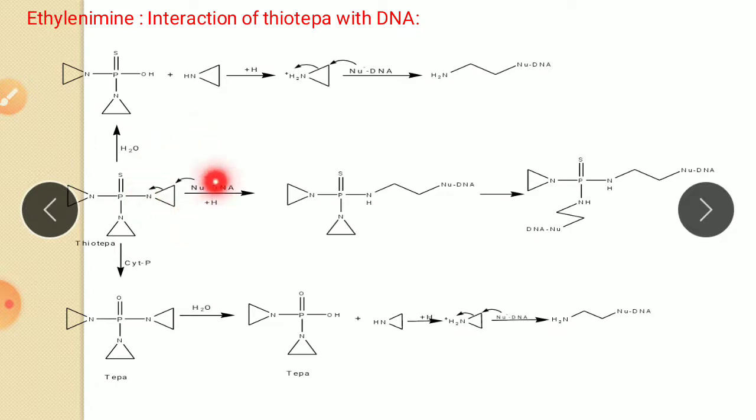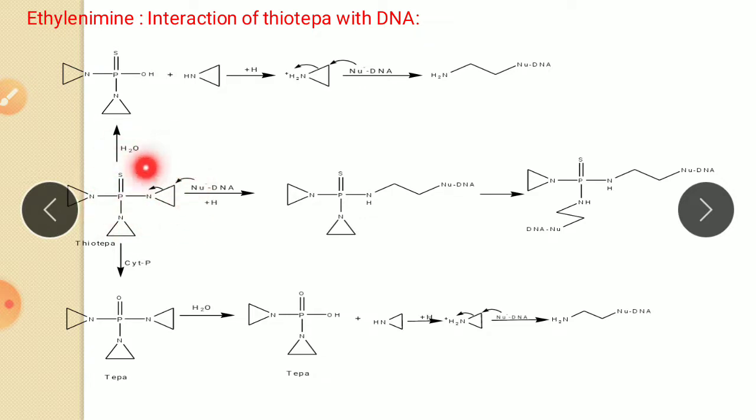The second point is that in thiotepa, the aziridine ring is less active. This preformed aziridine ring is less active as compared to the mechlorethamine aziridine ring. Why? Because it contains a thiophosphoryl group, which is electron withdrawing.